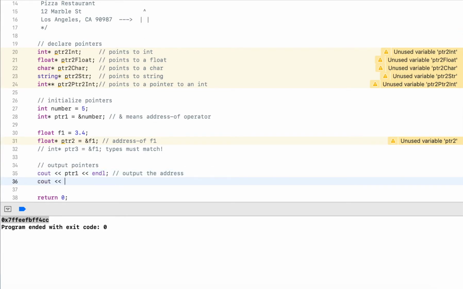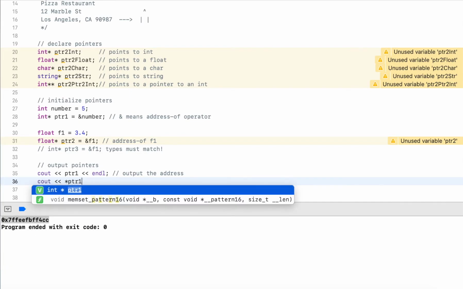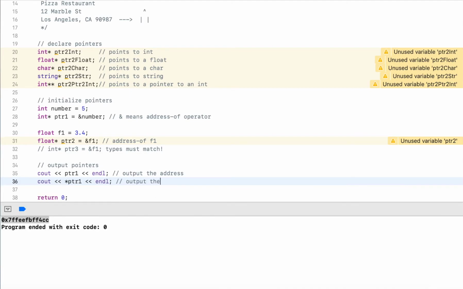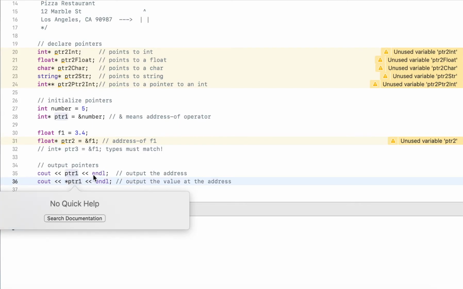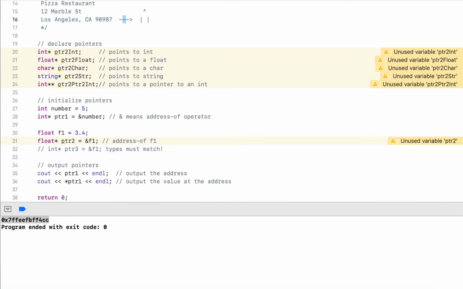So here, if I do cout star ptr and line, this will output the value at the address. You probably noticed that I have the asterisk two times. One time I use it to declare a pointer, and here I use it to follow a pointer to go to that address. So kind of like in my arrow up here. If I use that star, it will follow the pointer. It will go to that address. So if I read the entire line, I want to output a value, I go to the address of my pointer, and then I output the value there.